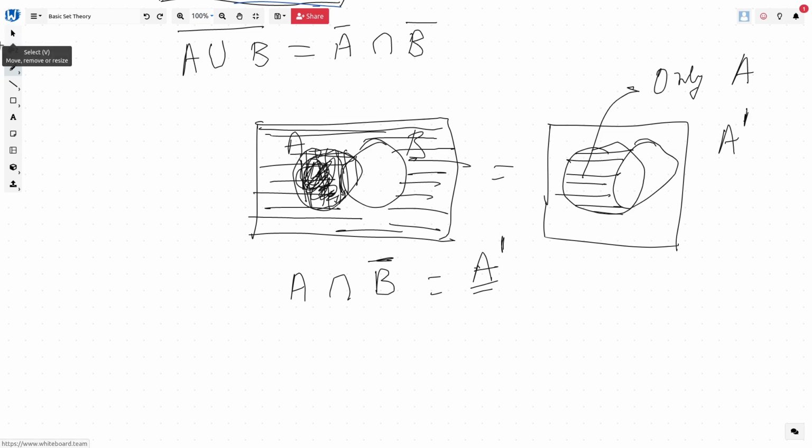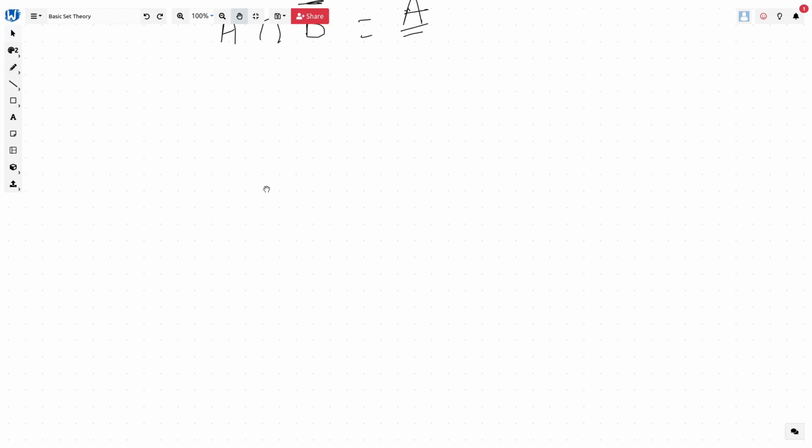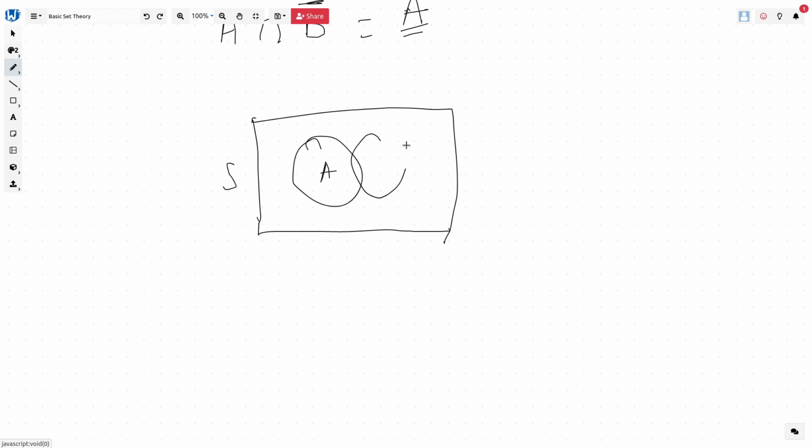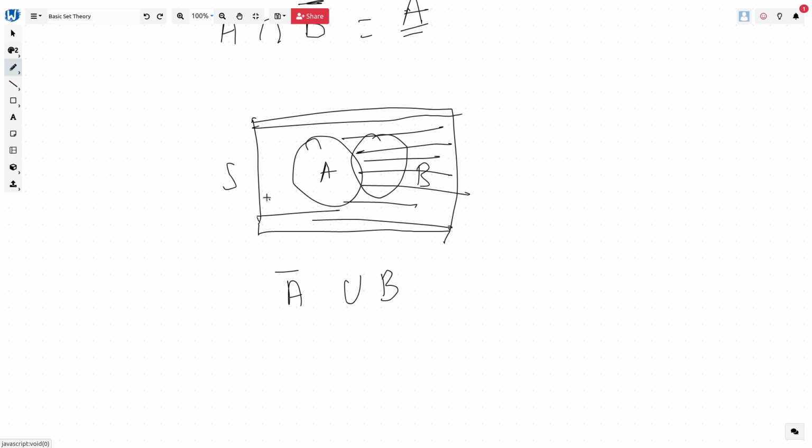Now let's find another one. Again we have two sets. We are right now working with only two sets; I'll go into three sets later on. This is our sample set again. This is our A, this is our B. Now let's say we want to find A complement union B. Again, first you have to draw all the parts which are not in A. Then we draw the parts which are in B, right?